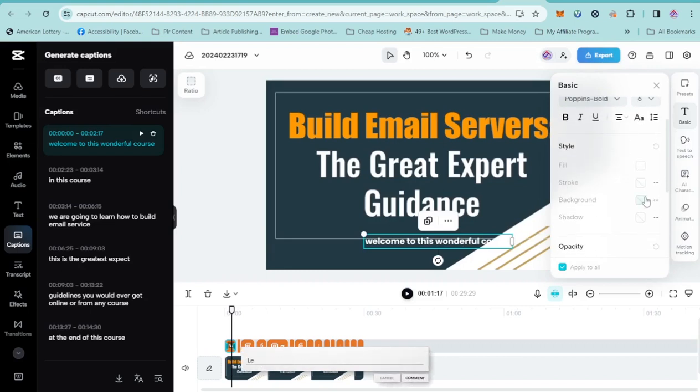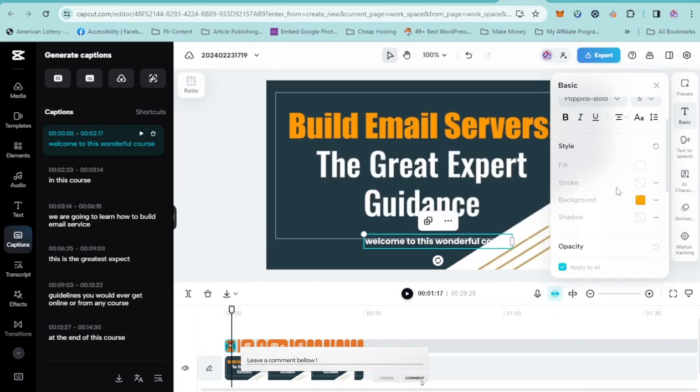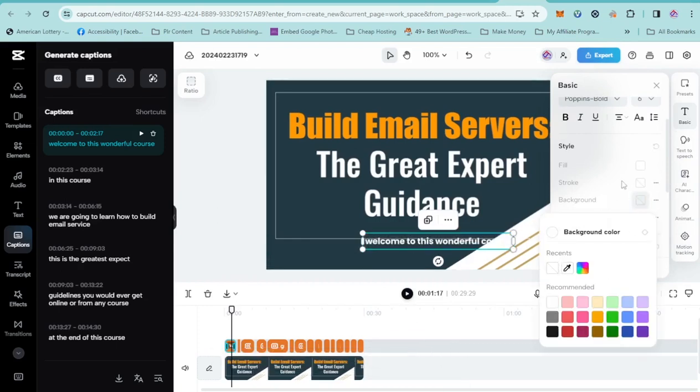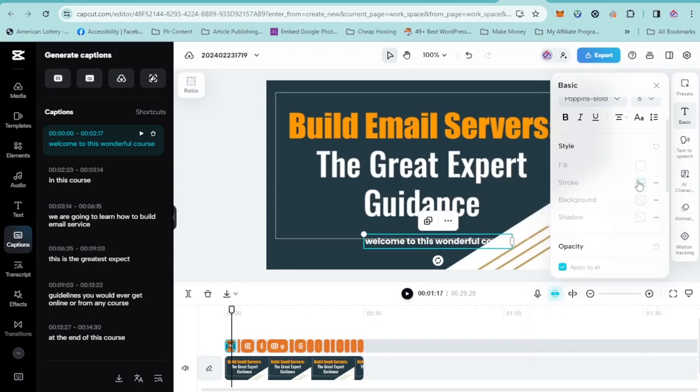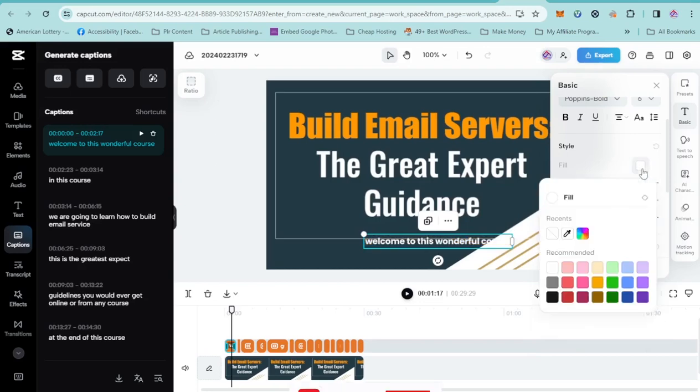Then let's say I want a background. I can just select any of the backgrounds, and it can be like this. Or let's say I don't want the background. I can click on stroke, then add some strokes to it like this. You understand? Or if I don't want that, I want to change the text color, and just change the text color like this. You understand? So this is what I want. All right, so that is it.